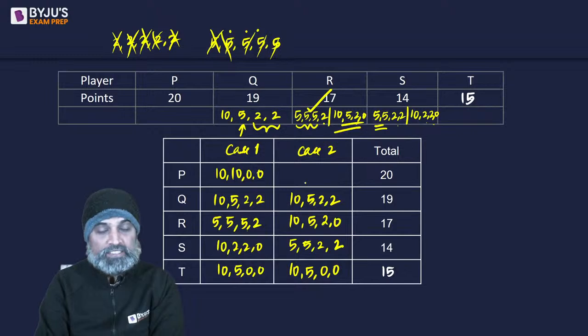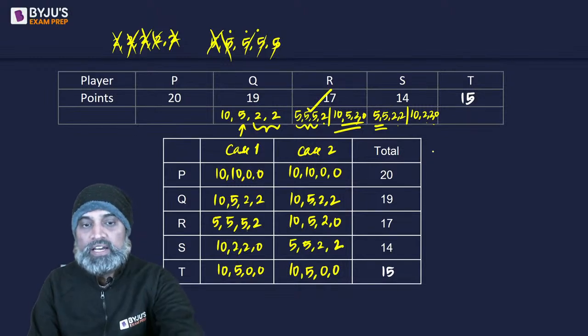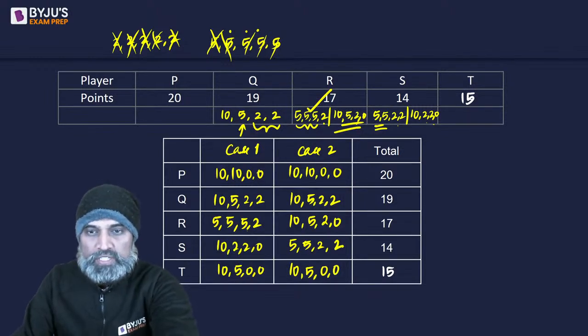1, 2, 3 10s are already here. We need 2 more 10s. It will go here. Right? This is a possibility. Now let's look into case 3. For that, I'll do one thing: I'll extend this table a little. Okay?